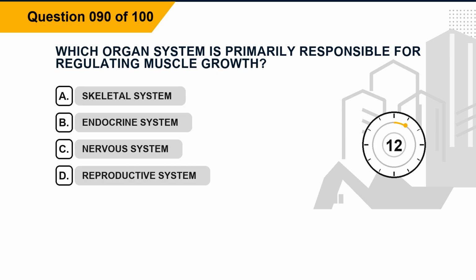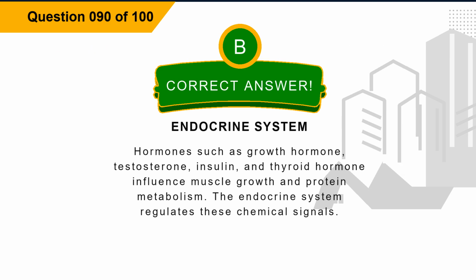Question 90. Which organ system is primarily responsible for regulating muscle growth? Option A, skeletal system. Option B, endocrine system. Option C, nervous system. Option D, reproductive system. The correct answer is option B, endocrine system. Explanation: hormones such as growth hormone, testosterone, insulin, and thyroid hormone influence muscle growth and protein metabolism. The endocrine system regulates these chemical signals.